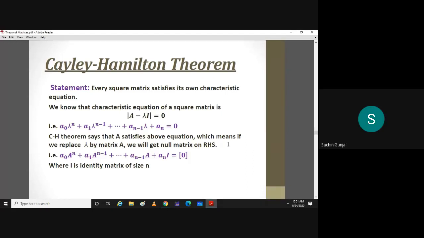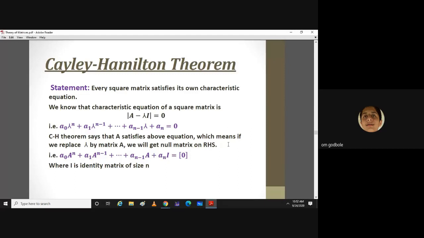See, now suppose x is an eigenvector. Write down Ax is equal to lambda x, where lambda is the eigenvalue. Now you multiply by A on both sides. What will happen?